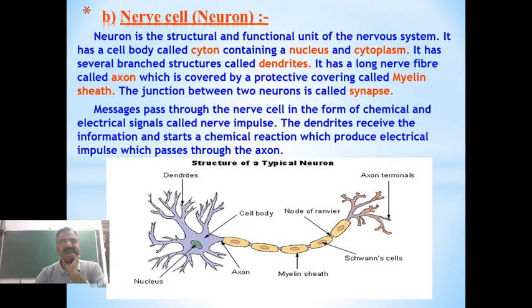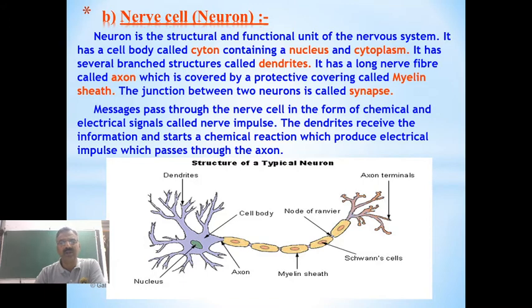So this structure of neuron we have already studied. Any doubt regarding this structure of neuron? No, sir. Okay. So this is the neuron, that is the nerve cell, which is the structural and also functional unit of the nervous system. Which is the structural and functional unit of the nervous system? It is the neuron.